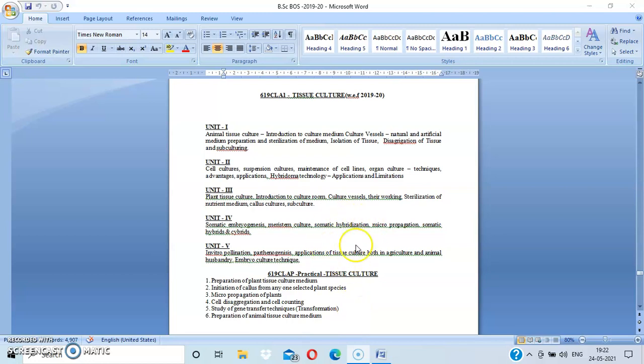Then preparation of animal tissue culture medium. Up to this level only we are winding up, because we don't have an animal tissue culture lab in our college, as well as it is a highly sophisticated and highly costly lab. That's why it stops at the preparation of animal tissue culture medium. Our BOS persons have stopped it there.